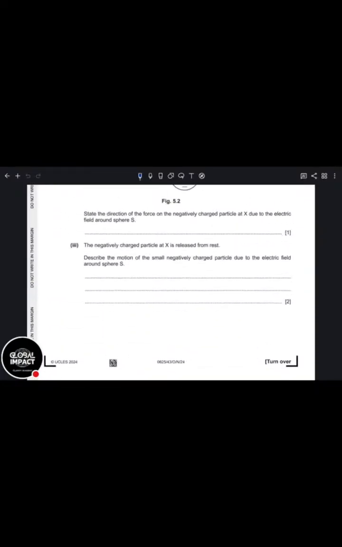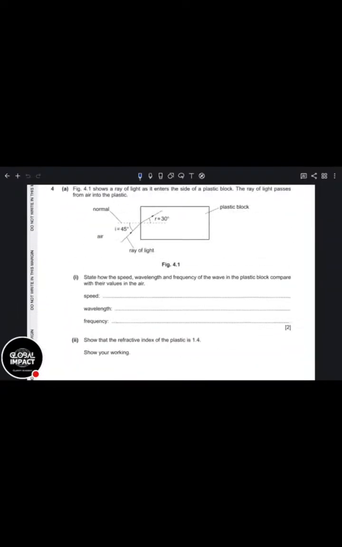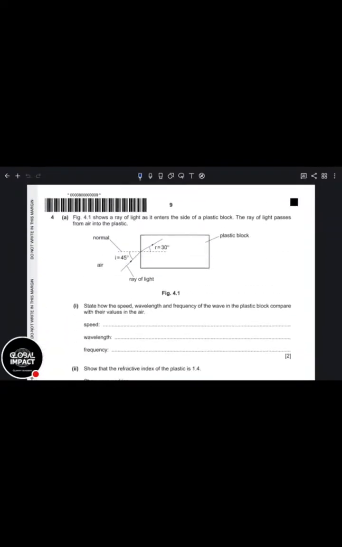Electricity, we don't want to do you, man. Come on now. What is all this? Oh, waves. Unit 3. There we go. Unit 3 is back, guys. And it's a calculation. We can see some rays and stuff.